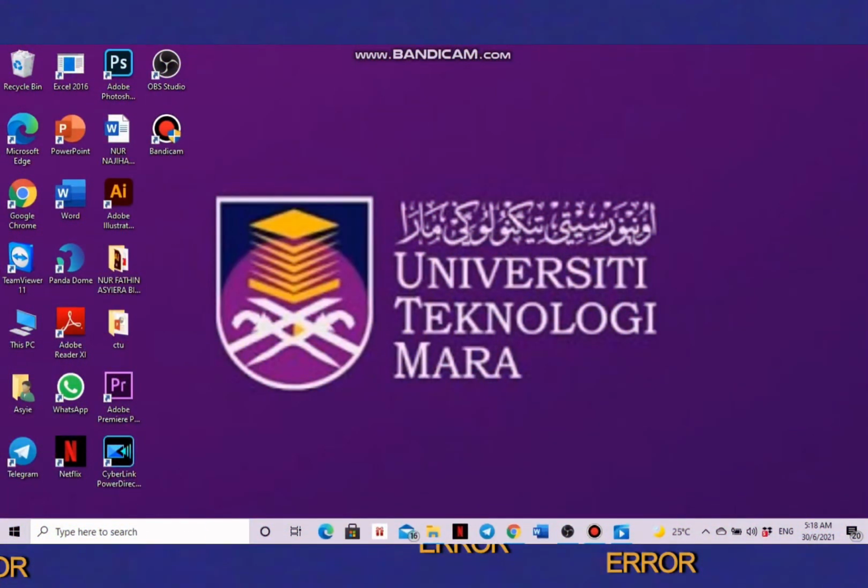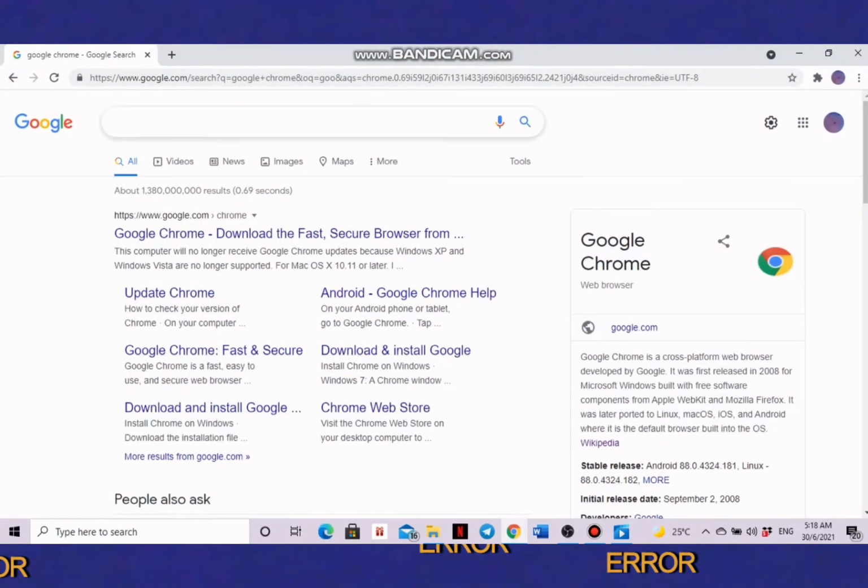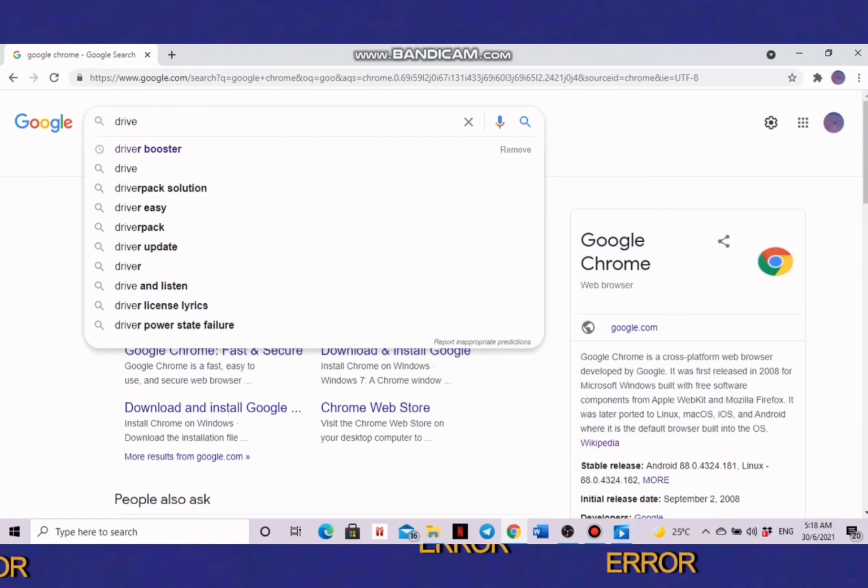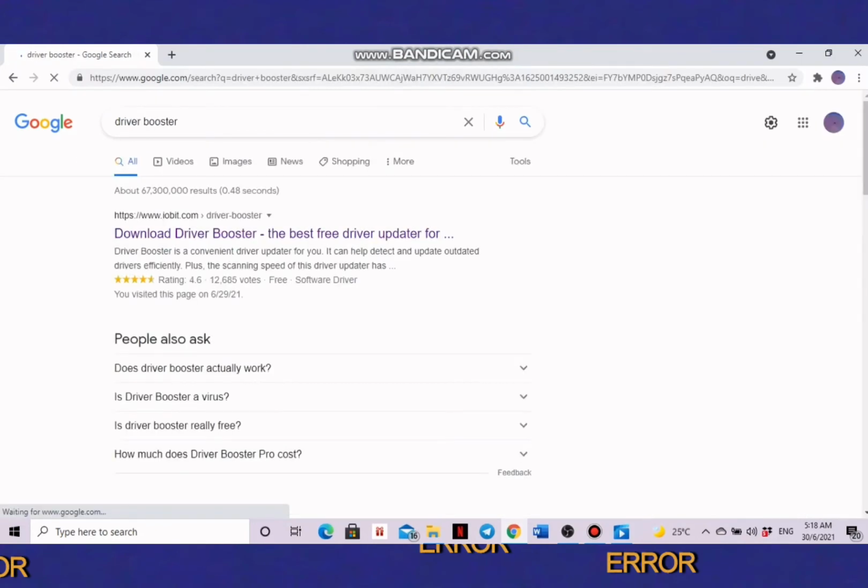Next, I will show you how to install device drivers. Firstly, go to Google Chrome and search for Driver Booster. And as you can see, choose the top one, which is the publisher's website, to get the installation file.